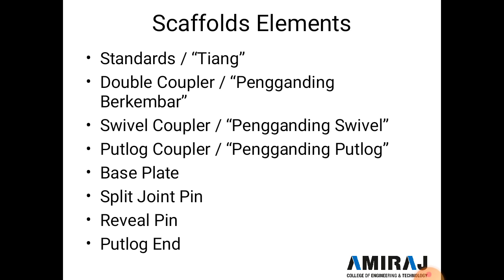Now next is scaffold elements. So here we see the different scaffold elements. First one is a stand or a tiang, and then second is a double coupler, so panganding, back Berkmar bar, and swivel coupler. Third one is a, fourth one is a putlock coupler. Fifth one is a base plate, sixth one is a split joint pin, seventh is a revel pin, and eighth one is a putlog end.